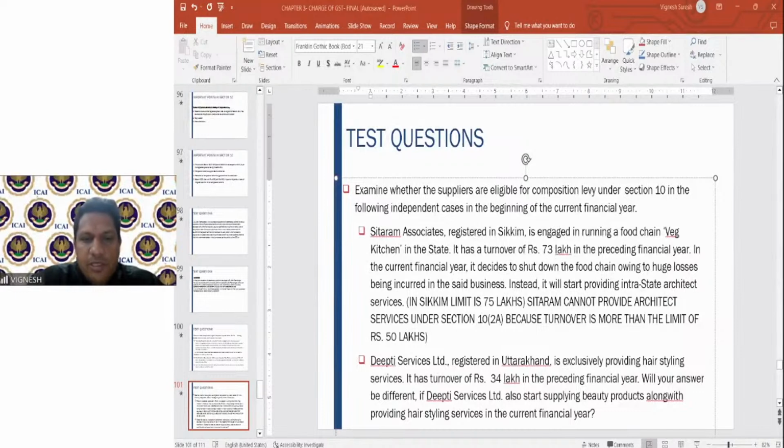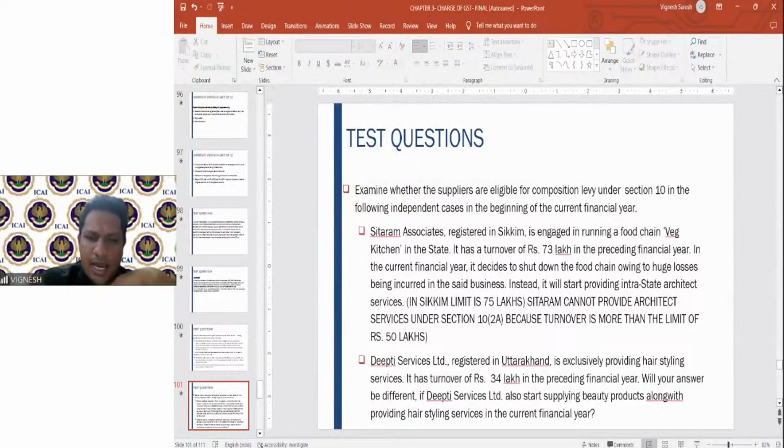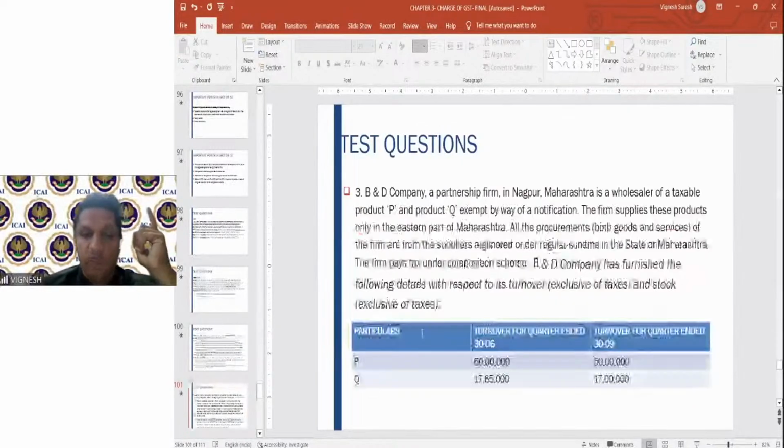So here, if you see, Deepti Services registered in Uttarakhand, exclusively hairstyling services, has a turnover of 34 lakhs. Definitely it can go for the composition scheme because it is less than 50 lakhs. Will your answer be different if it also starts providing beauty products along with hairstyling services? Answer will remain the same. It can go for the composition scheme also. Main thing is you have to fulfill the conditions under 2A. If you are supplying the products, it doesn't mean that the limit will increase to 1.5 crores, because the principal supply is hairstyling services. The limit will continue to be 50 lakhs.